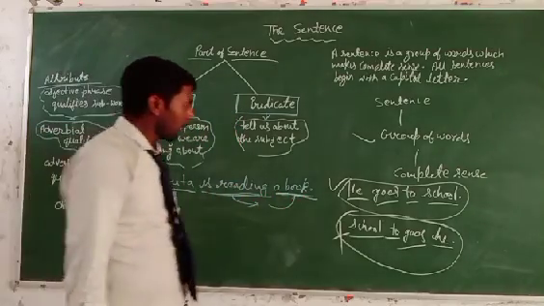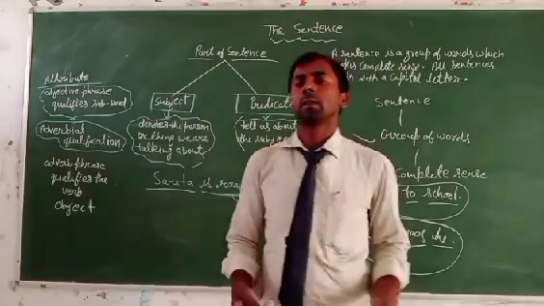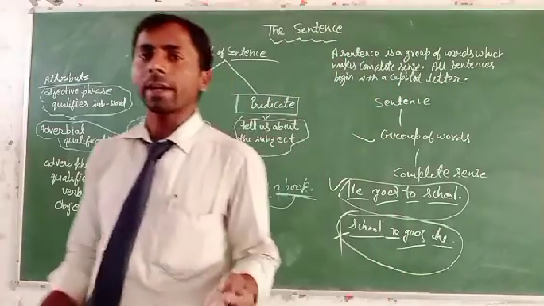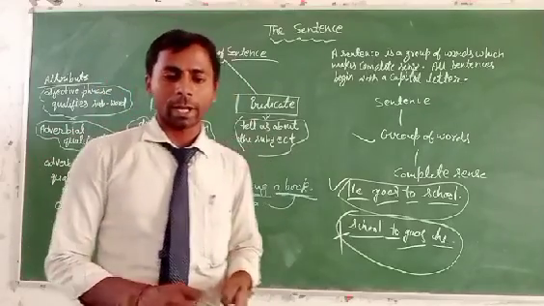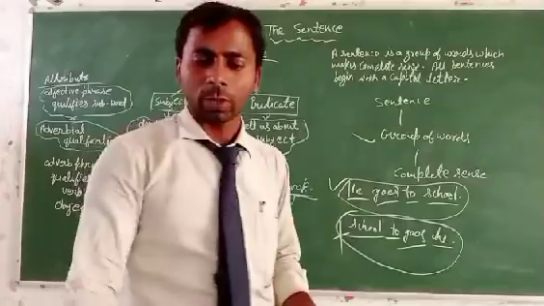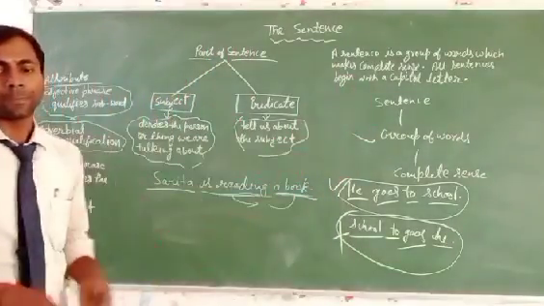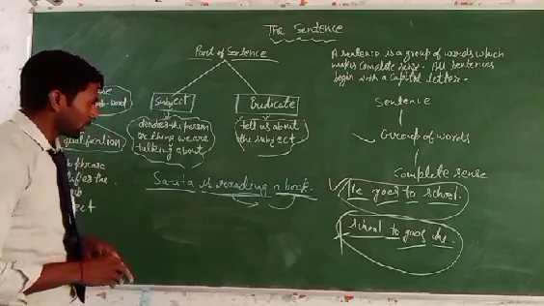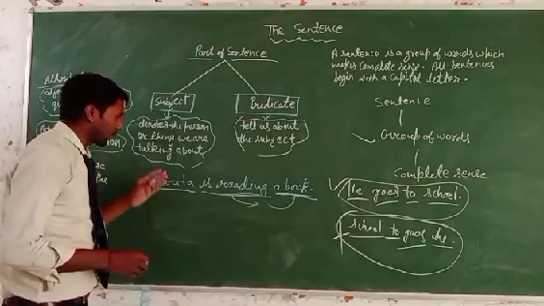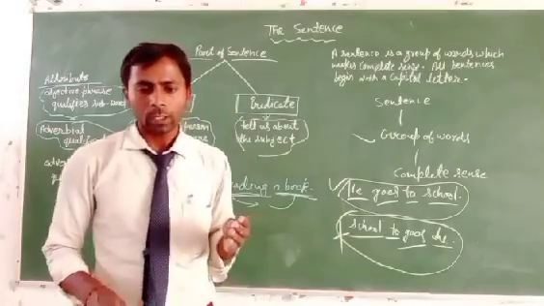Clear? And this object is also divided into two parts: direct object and indirect object. How can we identify the direct object and the indirect object? Here, I will change this sentence in a different way.